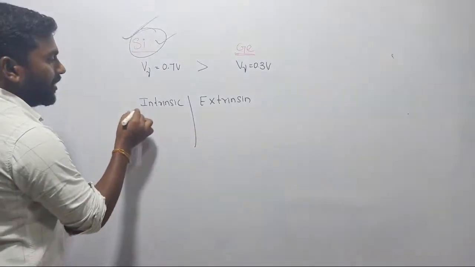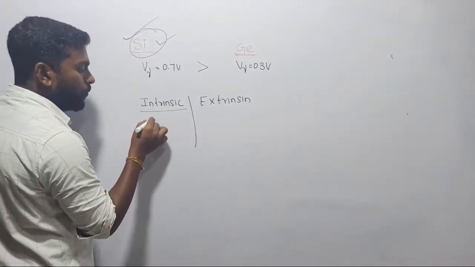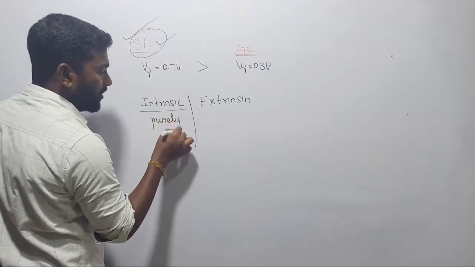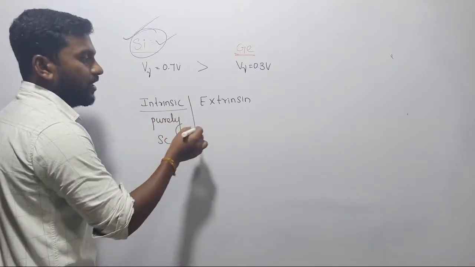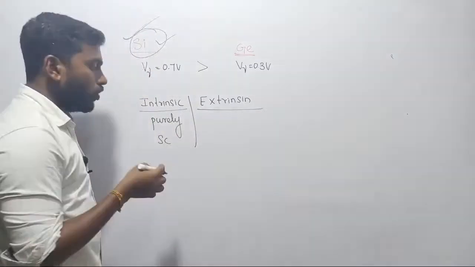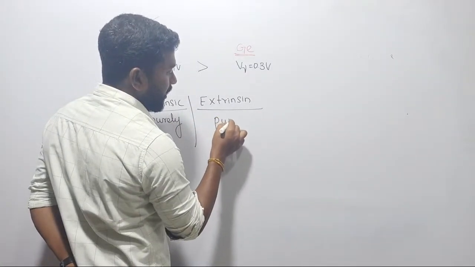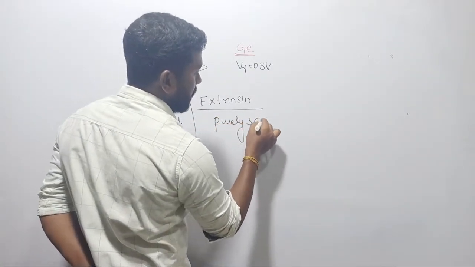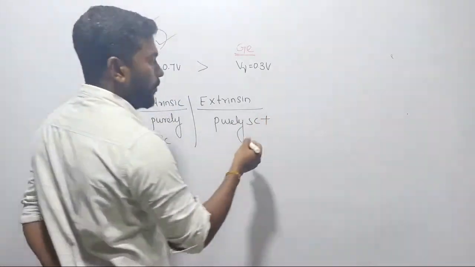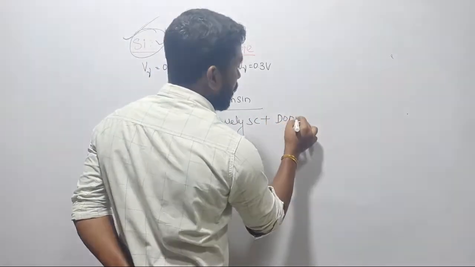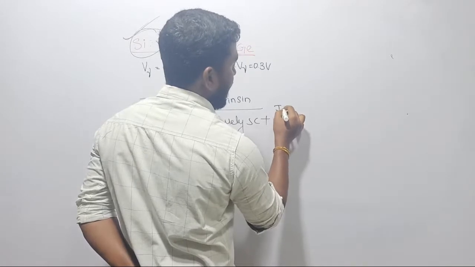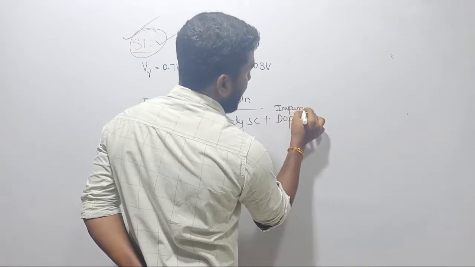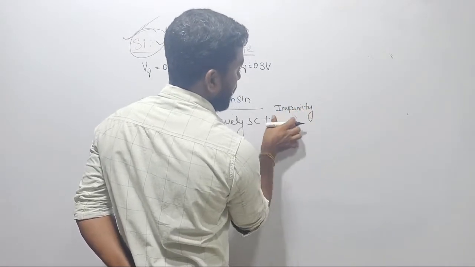Actually the difference is intrinsic in the sense we are having purely semiconductor material. Whereas here we are also using some doping, in the sense purely semiconductor material will be combined with some type of other doping. So we are also doping, that is, impurity will be added to improve the characteristics of the material, right?